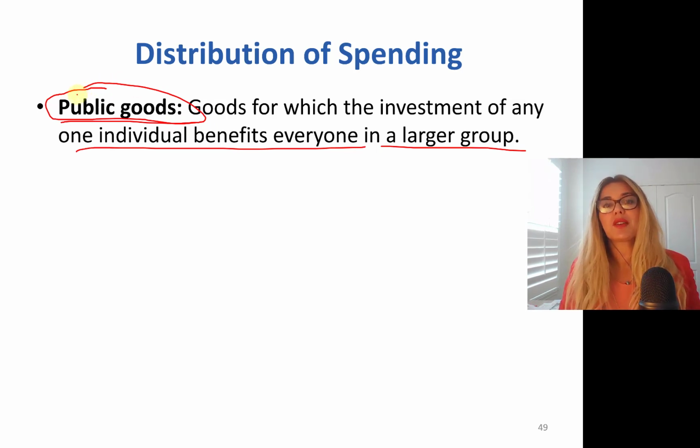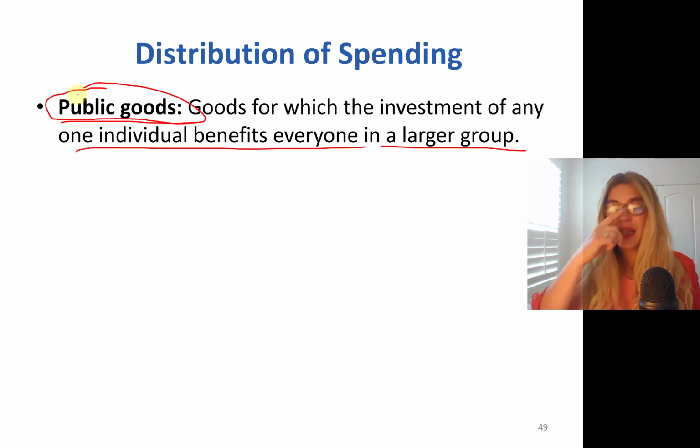A pure public good is non-rival and also non-excludable, which means my use of that public good doesn't prevent others from using it. And non-excludable means you cannot prevent people from enjoying it. For instance, public firework shows.